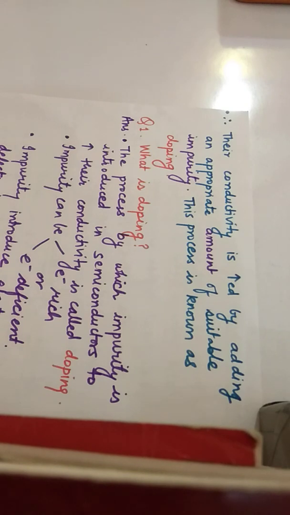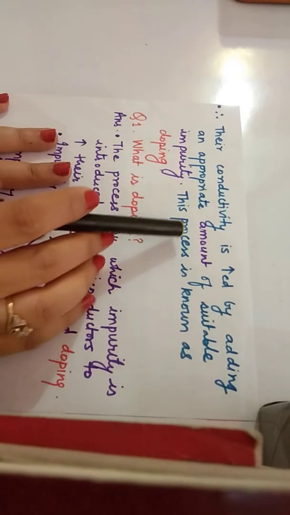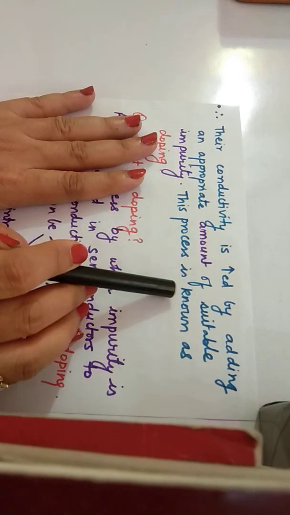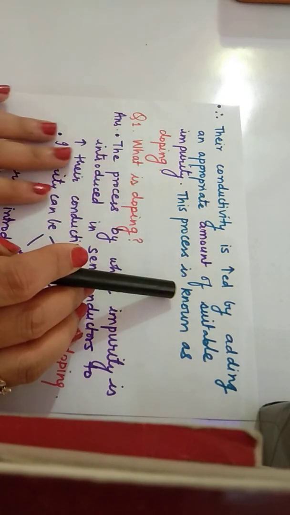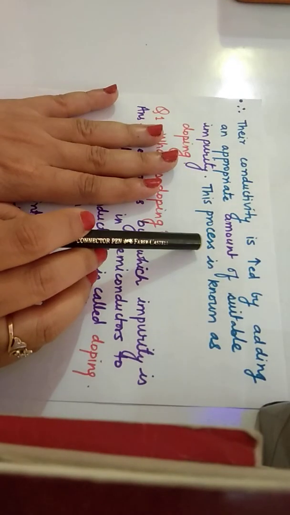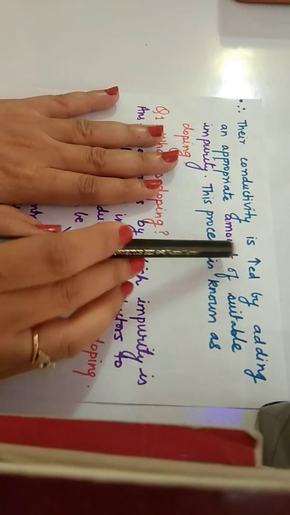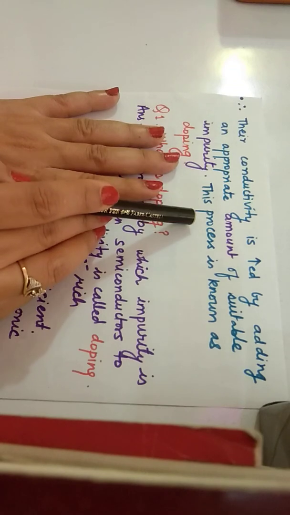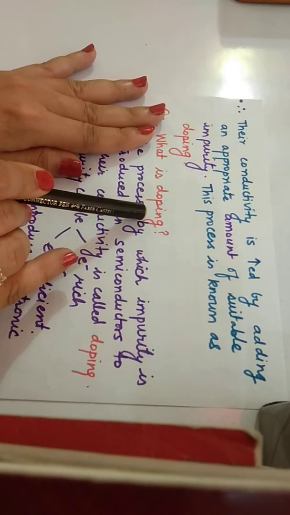You can also increase the conductivity of semiconductors by adding some amount of impurity. The process of adding impurity to the semiconductor is known as doping.